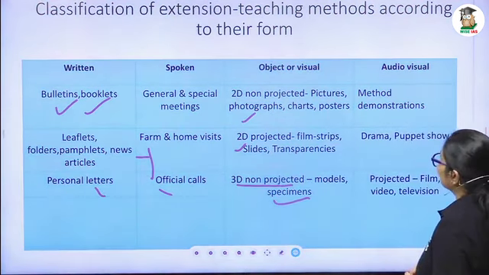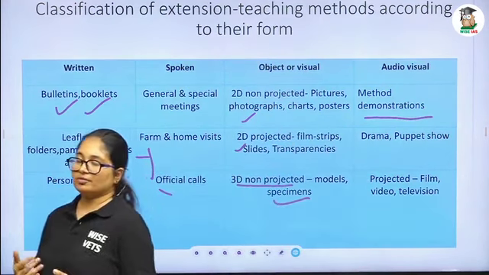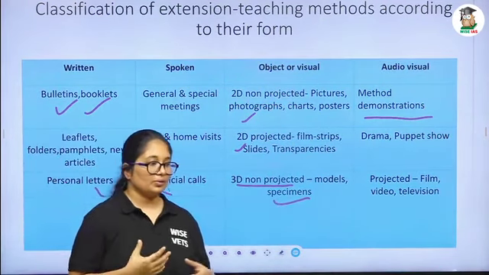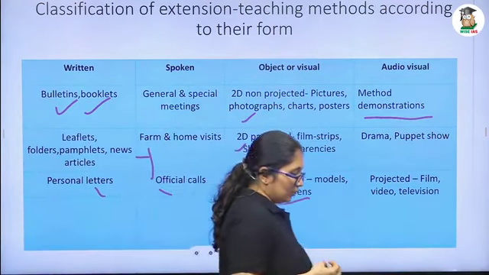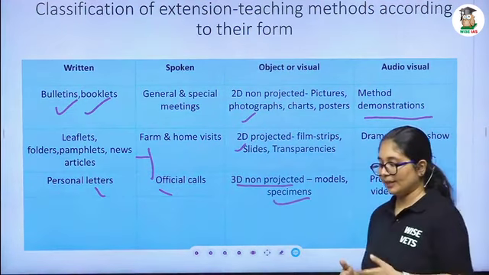And the audio visual aid, where we can see the method demonstration. What do you mean by method demonstration? Here we are demonstrating to the farmer, we are teaching how to do a particular activity. For example, you are teaching paneer preparation.